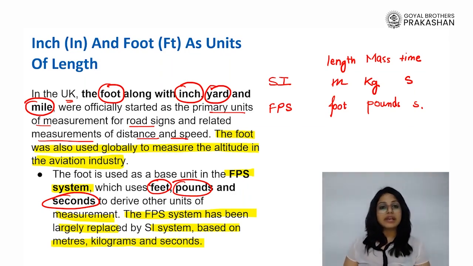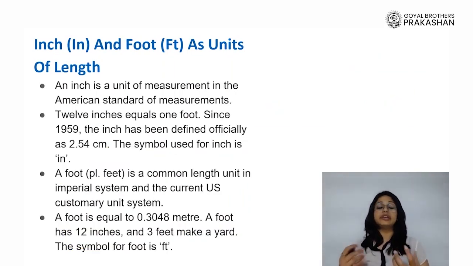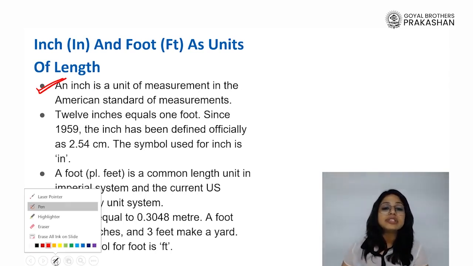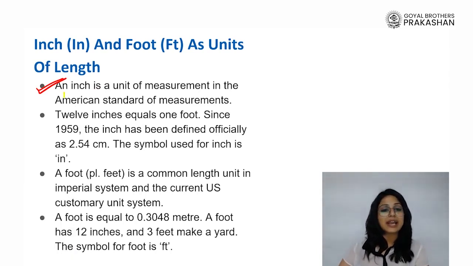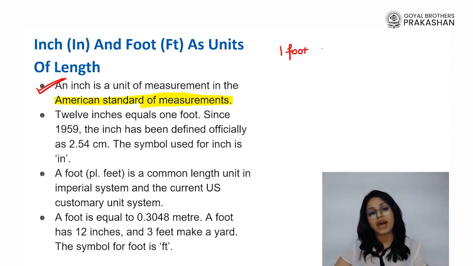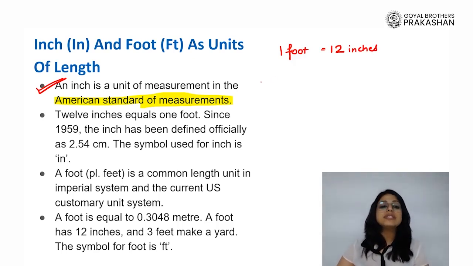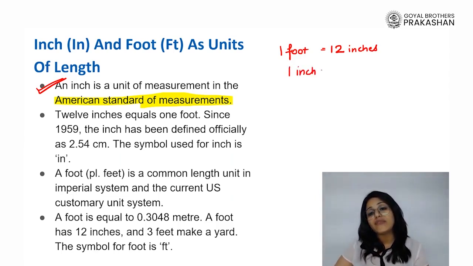Okay, so if we are clear with this, we can further understand how the standard unit and the FPS are related. So when we talk about how big or how long is an inch, we can say this: an inch is the unit of measurement in the American standard of measurements. How much is 1 foot equivalent to? 1 foot is equivalent to 12 inches. So there are 12 inches in 1 foot. Now since 1959, the inch has been defined as 2.54 centimeters.